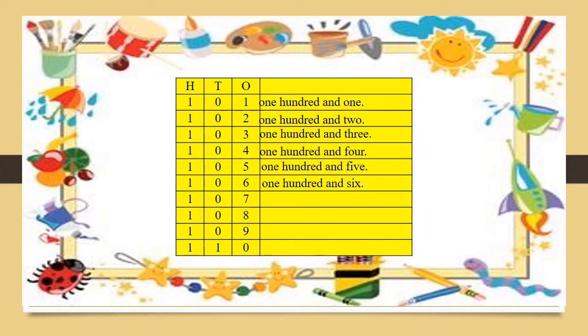And what is the spelling of 107? Yes. Good. O-N-E, 1, H-U-N-D-R-E-D, 100, A-N-D, and S-E-V-E-N, 7, 107. And what is the spelling of 108? Okay, come on. Yes, 108. And what is the spelling of 109? Yes, this is the spelling of 109. Very good. And what is the spelling of 110? Very good. O-N-E, 1, H-U-N-D-R-E-D, 100, A-N-D, and T-E-N, 10, 110. Very good, children.